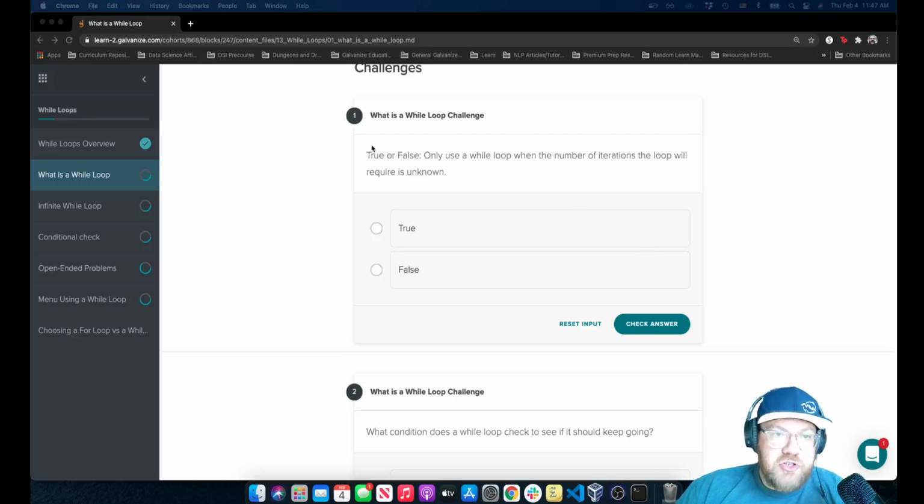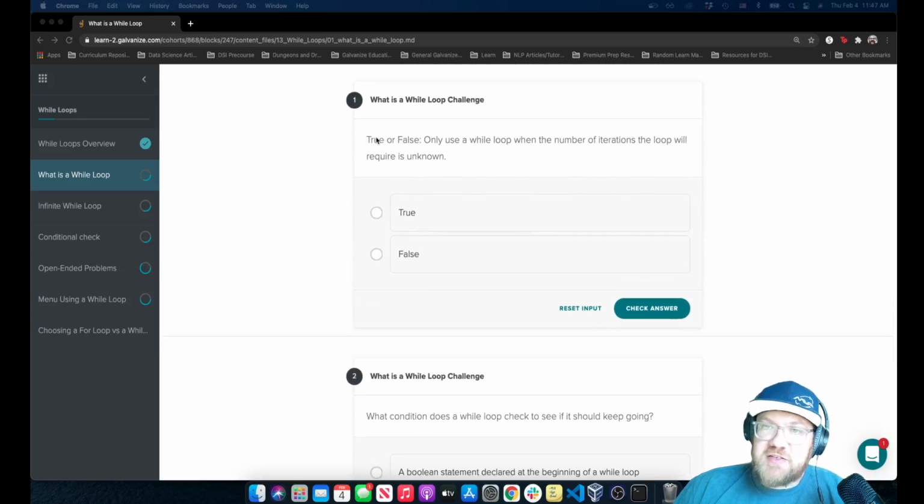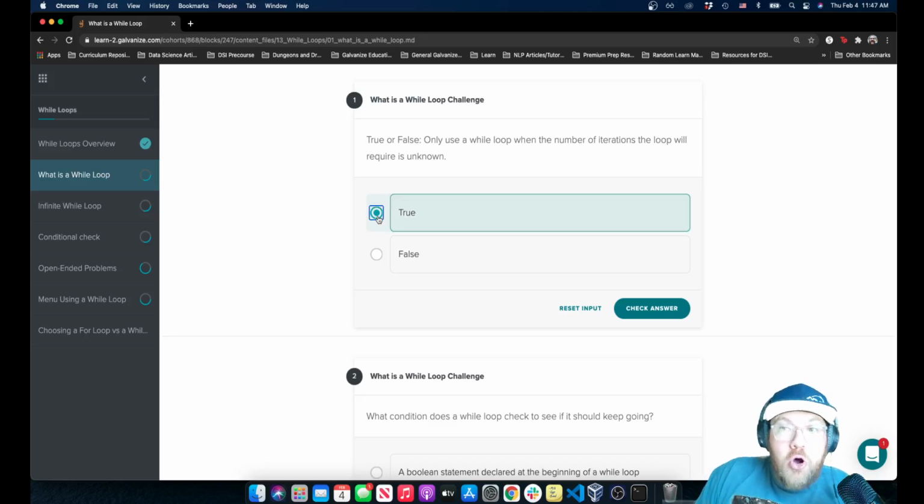The first two challenges on what is a while loop are multiple choice. The first one asks us true or false. Only use a while loop when the number of iterations the loop will require is unknown. This is true. If you know the number of iterations that you need to do with your loop, you're going